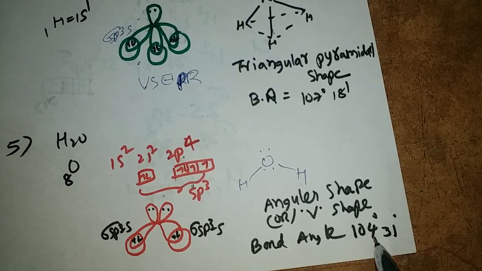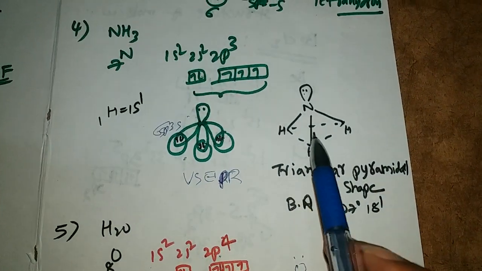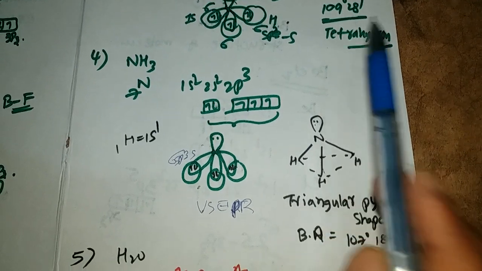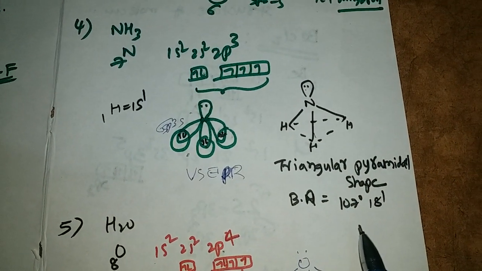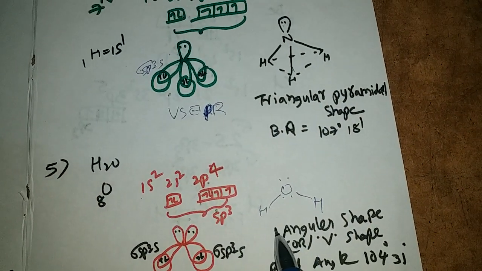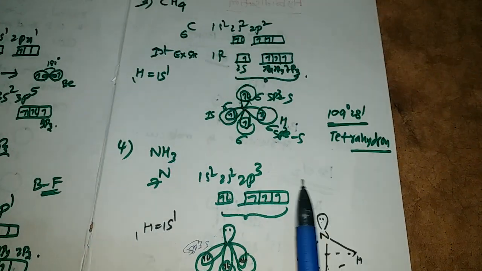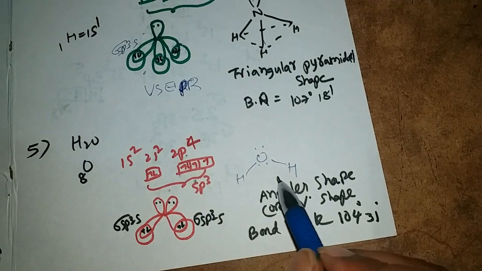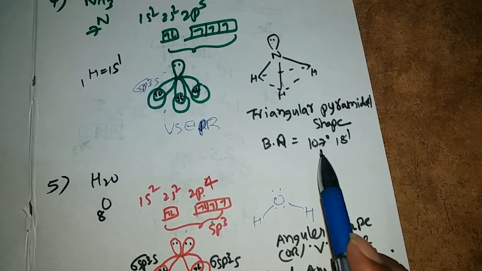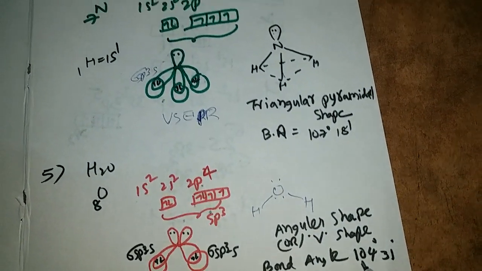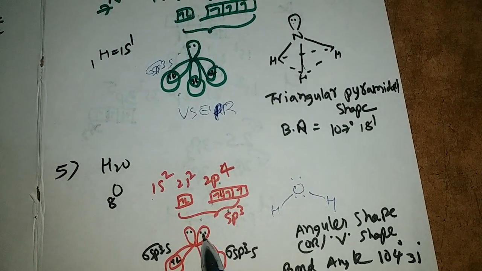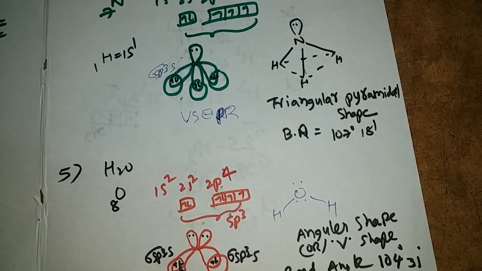The bond angle is 104 degrees 31 minutes. The bond angle in ammonia decreases from 109 degrees to 107 degrees, and in this also we have sp3 hybridization like methane, but in this the bond angle is again decreased from 107 degrees to 104. This is due to what? There are more repulsions between lone pair and lone pair and bond pair.